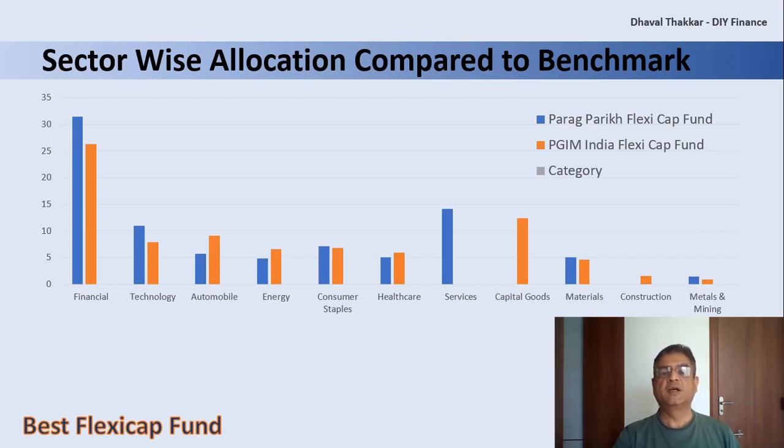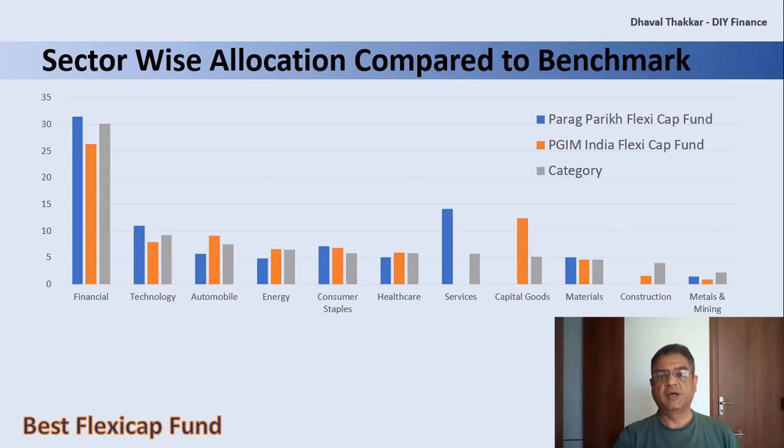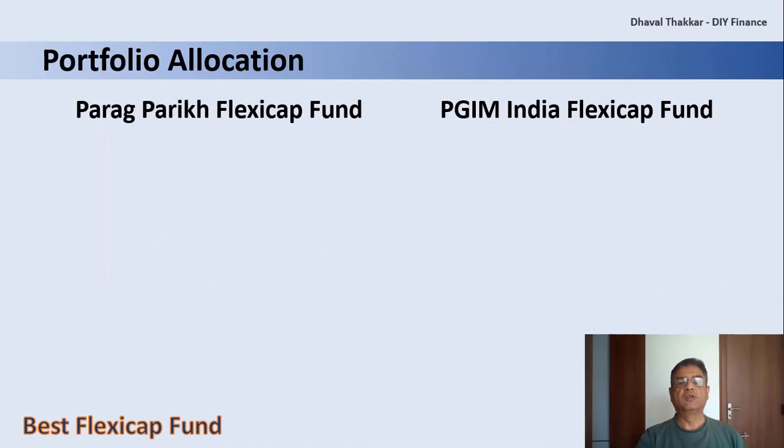And when compared to its category, both the funds' sector allocations are quite different from the category. Here, for both the funds, allocation in the financial sector is on the higher side. And if this sector does not perform well, which it did not in 2022, it can drag the overall performance of the fund. Now let's also check the portfolio allocation.